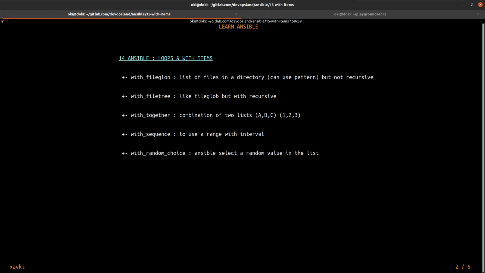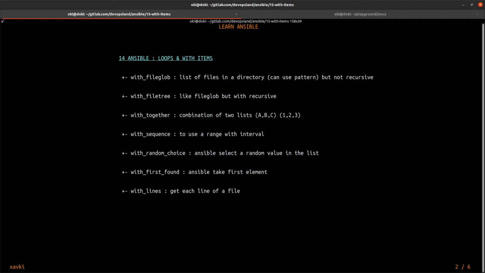You have with_random_choice. This is when you specify a list in your with clause, but Ansible makes a random choice and uses this value. With_first_found, not very useful. Ansible takes the first element in the list.